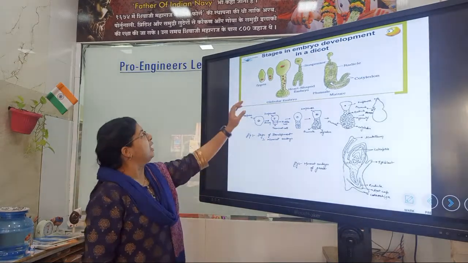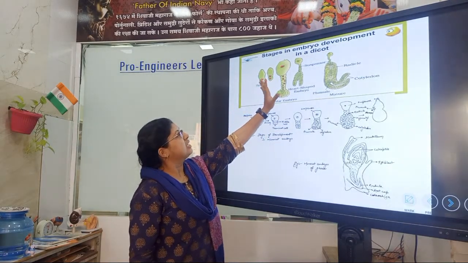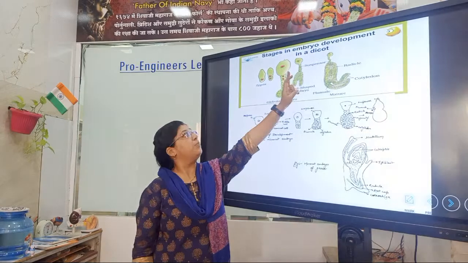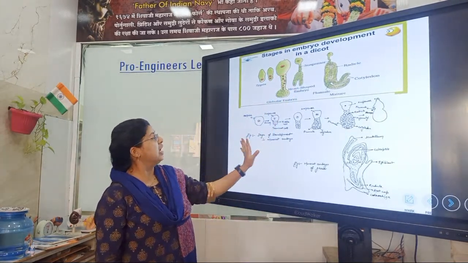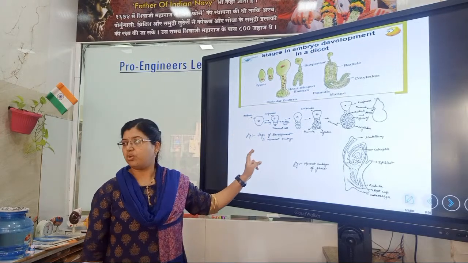See, these are the stages in embryo development in a dicot. And this is the embryo development in monocot.